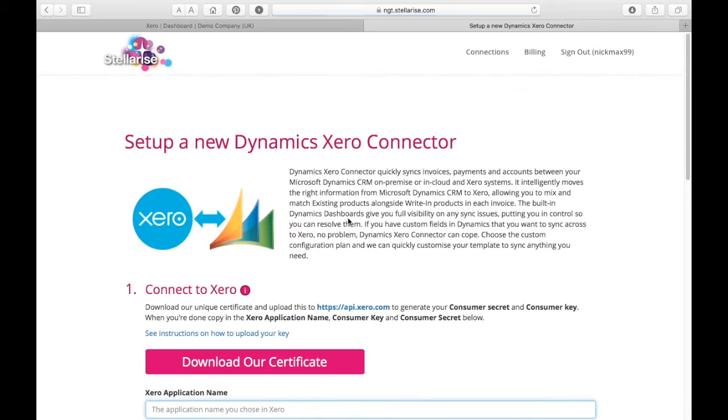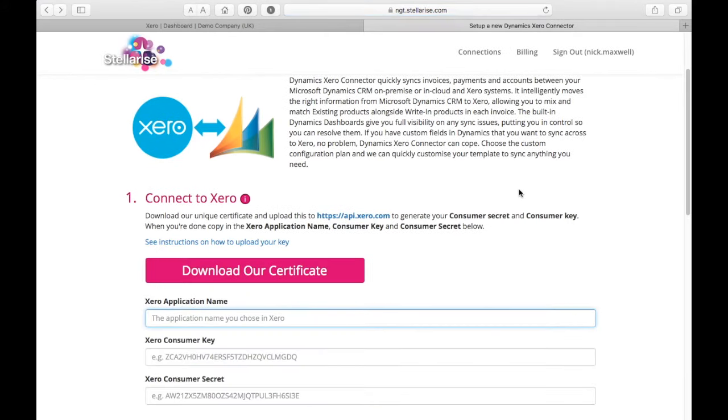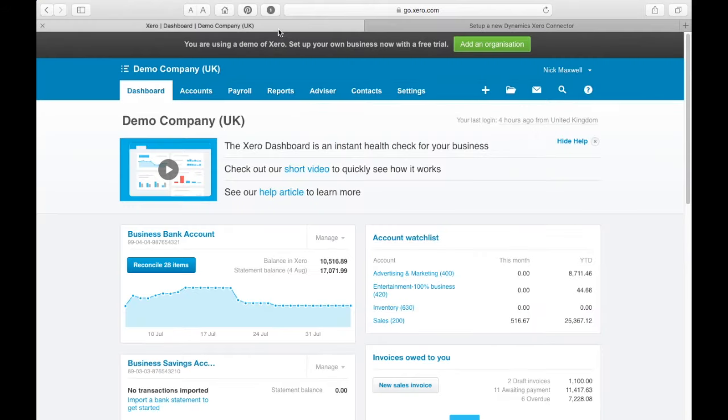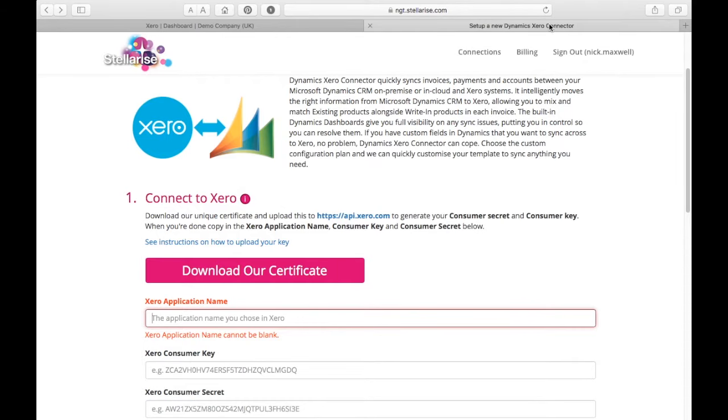The first thing you need to do is create the connection to Xero using their API. As you can see, I'm already logged into Xero, which means that creating the connection later on will be that little bit simpler. Download our unique certificate and make a note of where it has been saved. We're going to be using this to create the secure connection to Xero.